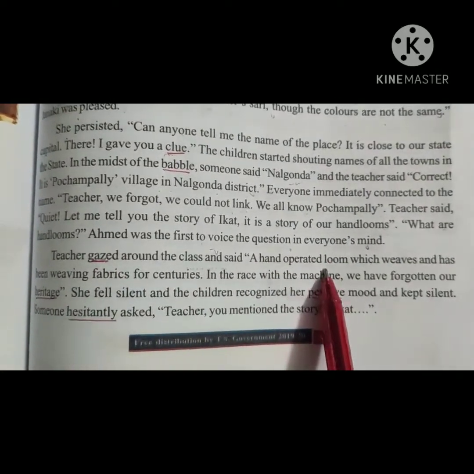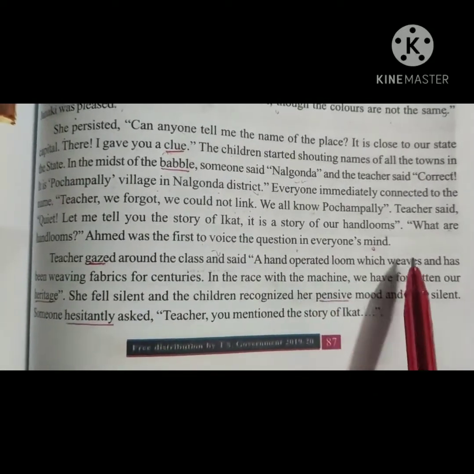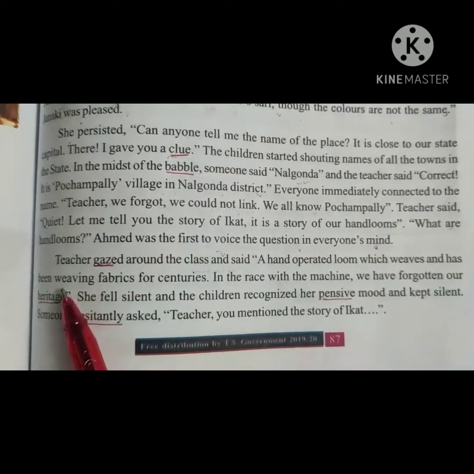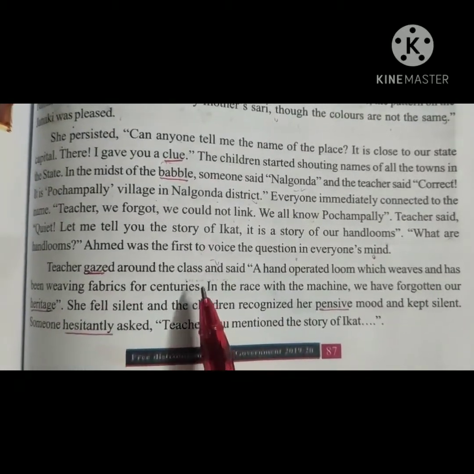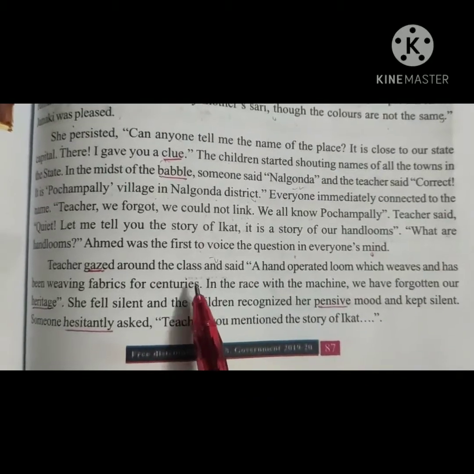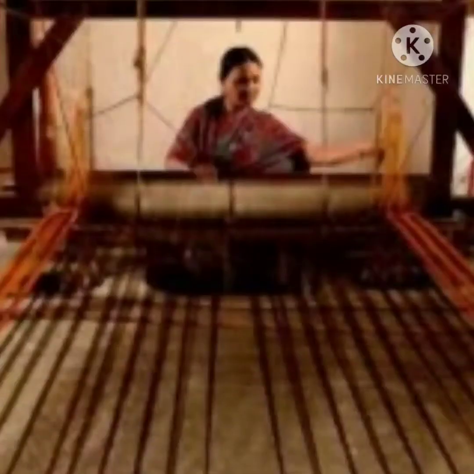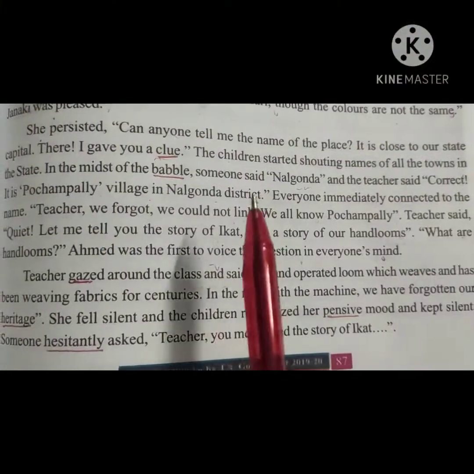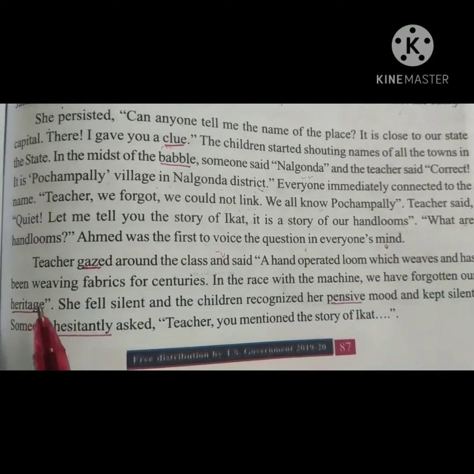Children, you can see in the picture here a hand-operated loom which has been weaving fabrics for centuries. In the race with the machine, we have forgotten our heritage.